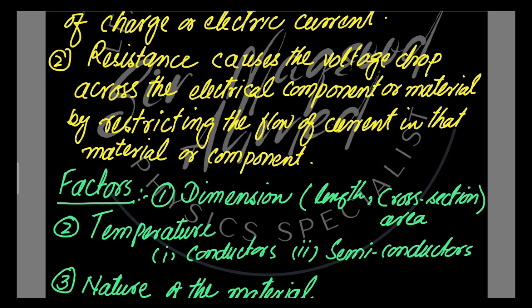Number two, the temperature. The temperature of the conductor or materials can affect the resistance. In conductors, by increasing the temperature, the resistance of the conductor also increases. By increasing the temperature of semiconductor materials, the resistance of the semiconductor material decreases.